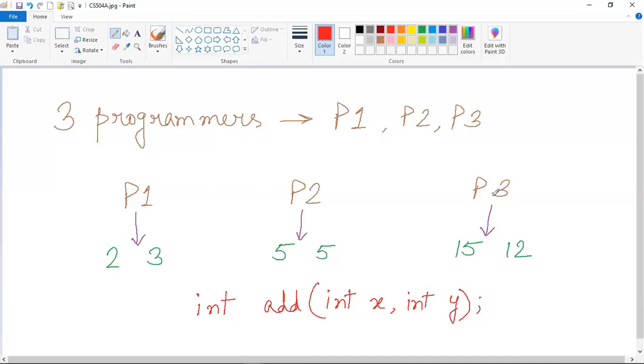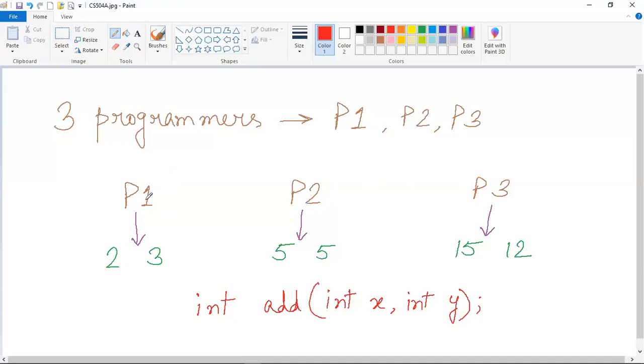So every programmer will inherit the superclass that we provide to them, inside which this method signature will be there. In each of the subclasses that these programmers create, they will implement this method, and that means they will write down the code or body of this method, inside which they will write the code for addition. But remember that as the programmers are different, their codes can also be different.